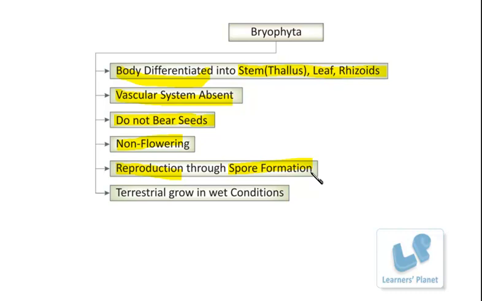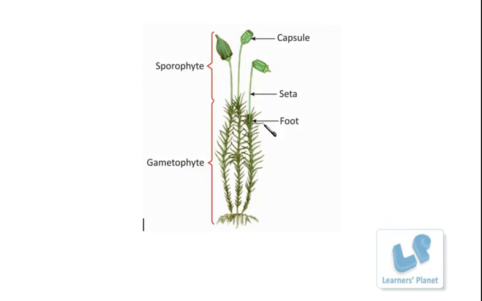There are two phases in the life cycle of these plants, and one phase is known as the gametophytic phase, the other one is known as the sporophytic phase. Let me show you the picture so that it is going to be easier to understand. See, this is the structure, or this is the Funaria.